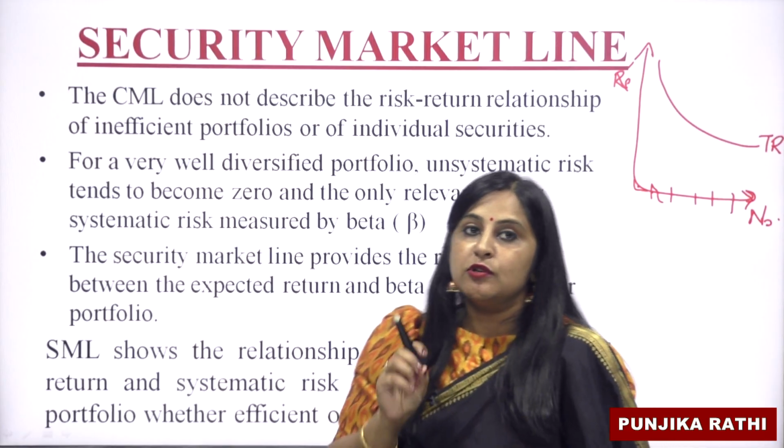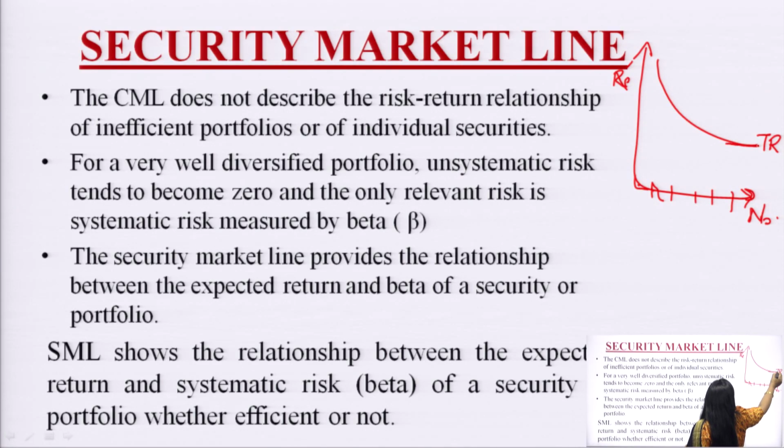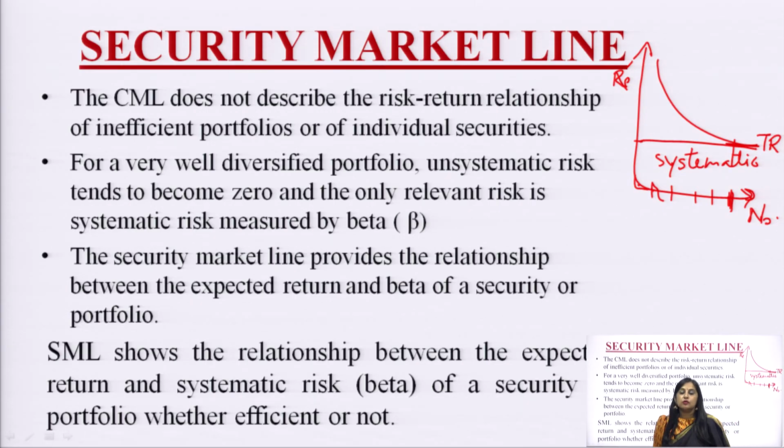And if the portfolio is well diversified, its total risk would have only systematic risk, so the return should be according to the systematic risk only, not equal to the total risk. That is why the sigma should be replaced by beta.